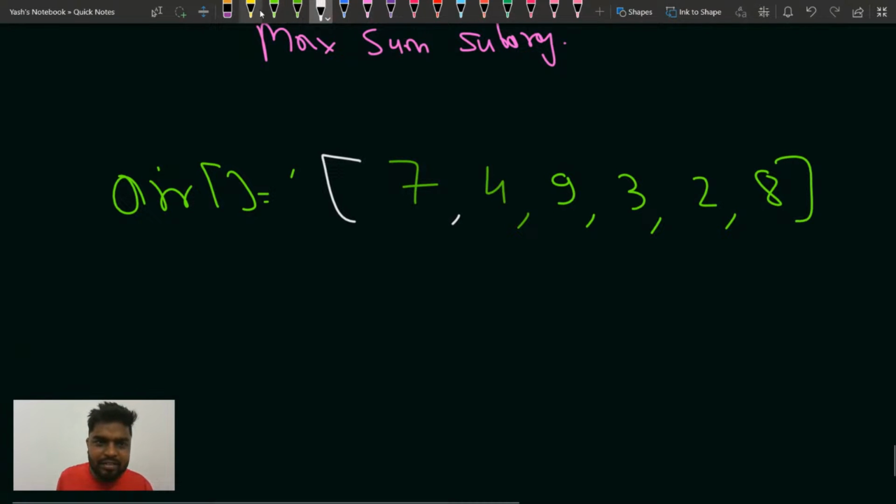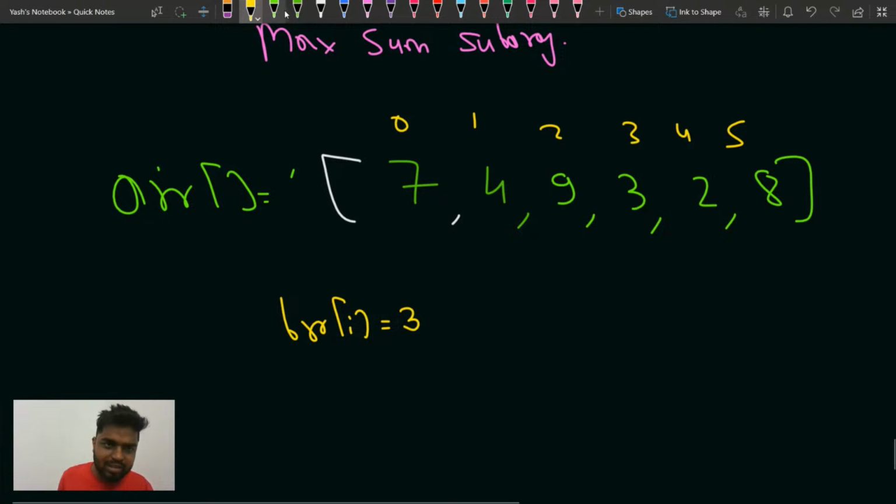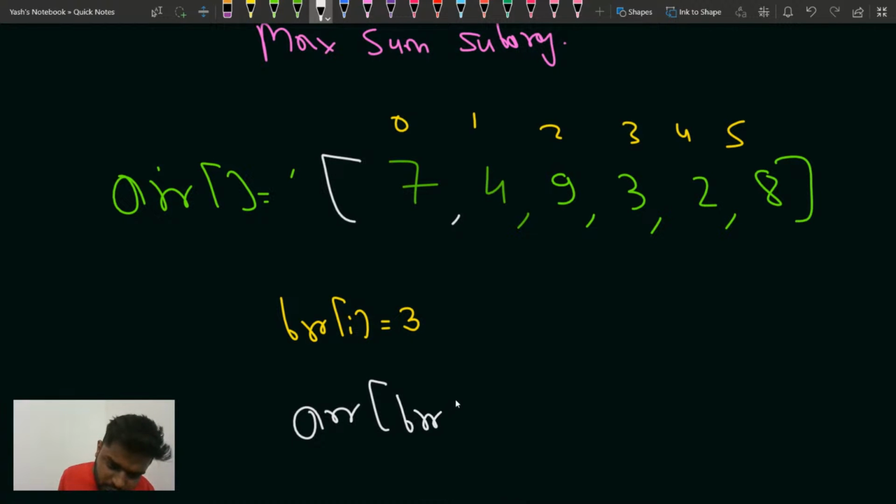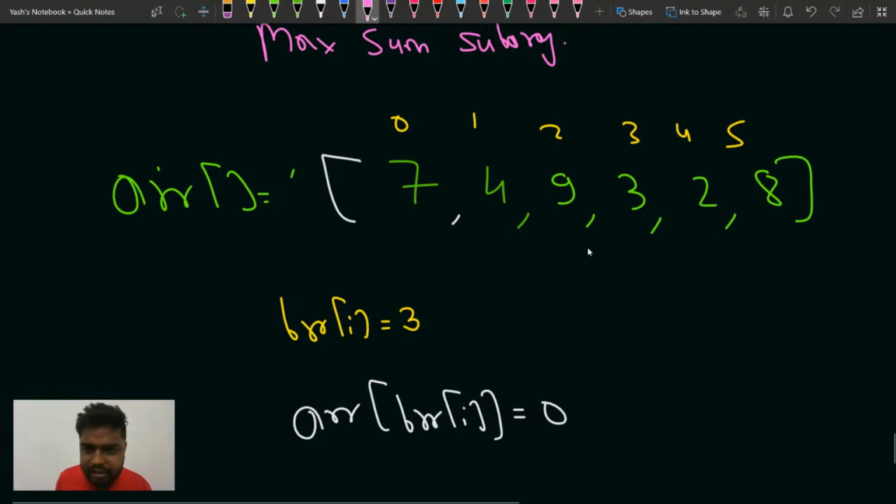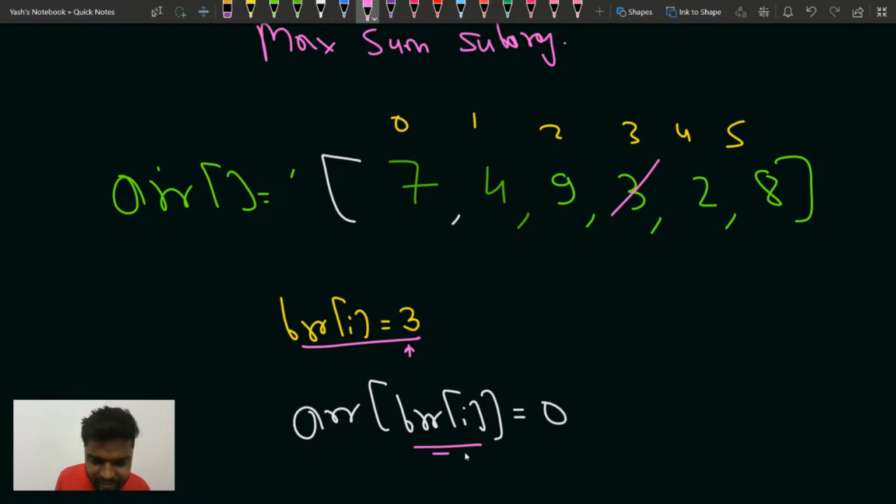The indexes were 0, 1, 2, 3, 4, 5. Suppose they would have given you BRR of I value as, let's say, 3. Then what you had to do was mark ARR of BRR of I as 0. So the element at the third index you had to mark as 0. Whatever element the BRR array gives, that one you have to mark as 0.